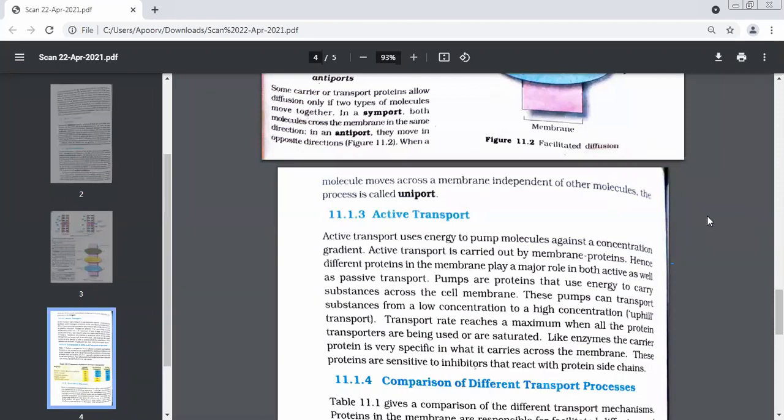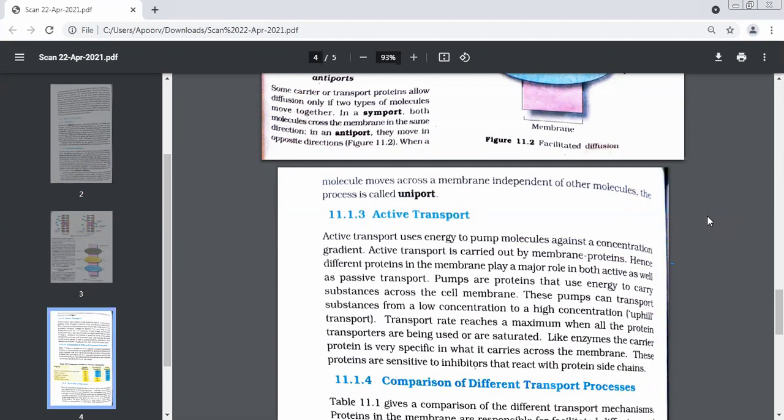They will only do this function, whether it is active transport or passive transport. These proteins are present where? They are your cousins, I told you. They are present on the plasma membrane. We were talking about porins, special proteins, but in active transport we are going to give them a different name.